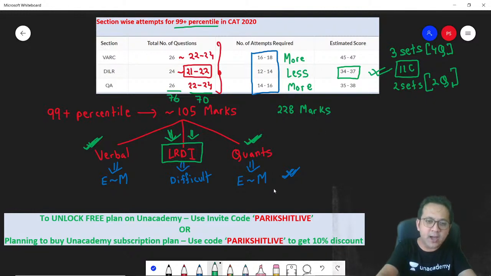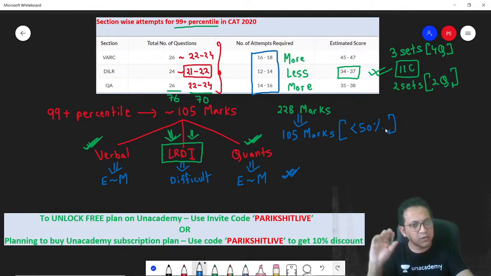Anyone who gets around 105 out of 228, you end up with a 99 plus percentile. This would mean this is less than 50%. So with less than 50% of the questions correct, you are through.